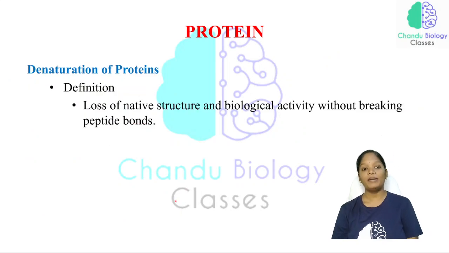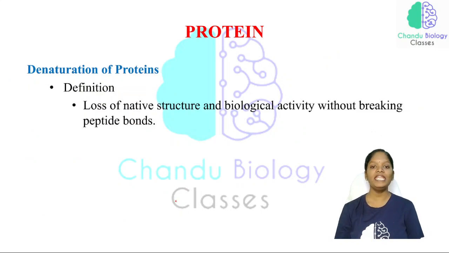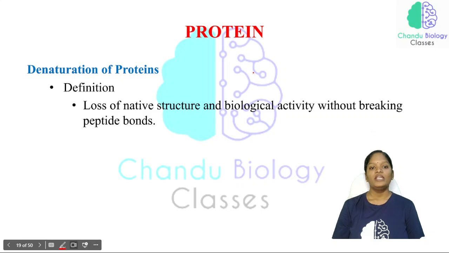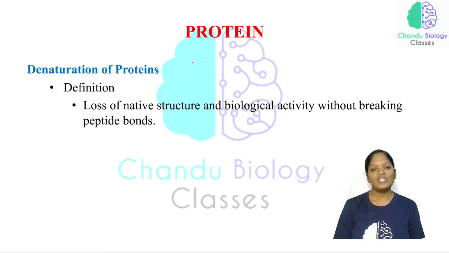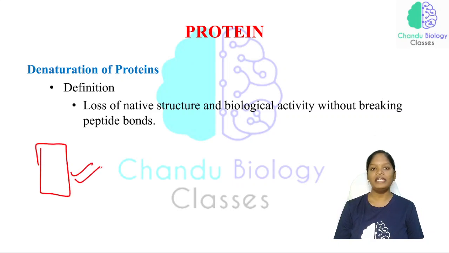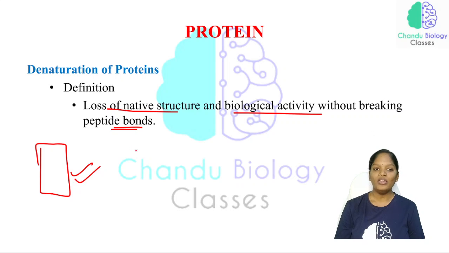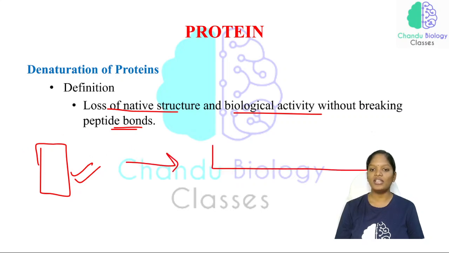Now, the most important thing will be the denaturation of a protein. So what is meant by denaturation? Initially, consider this as a protein. Initially it will be in this structure. It loses its native structure and biological activity without breaking the peptide bonds. Now this box-like structure has been changed into a rectangle or triangle, whatever it is.